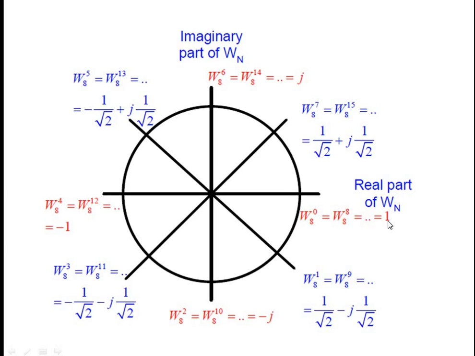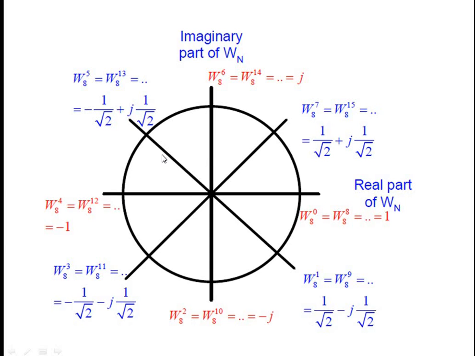So we know the values of these two axes, right? On the x-axis the value is 1, and on the imaginary axis we represent it as j. And the same thing in the negative direction: we can write minus 1 and minus j.